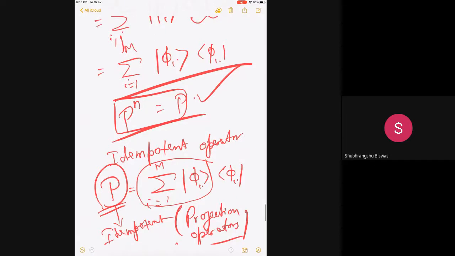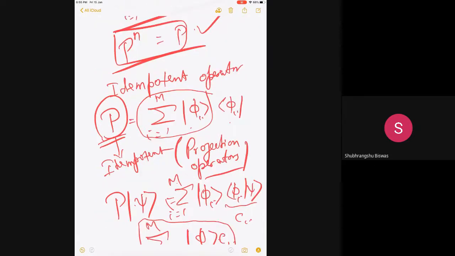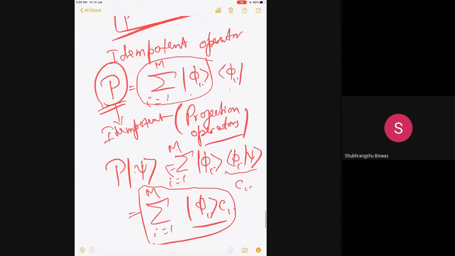Then I'm showing that this P operator is very special: it acts on a function and automatically distills out the contribution of this M number of phi i's from any arbitrary function.